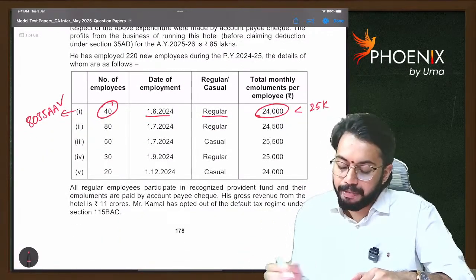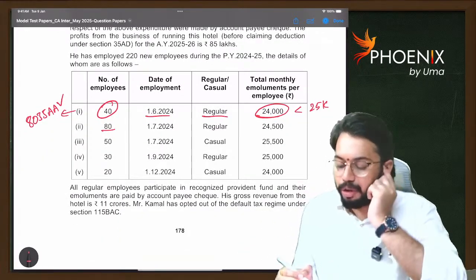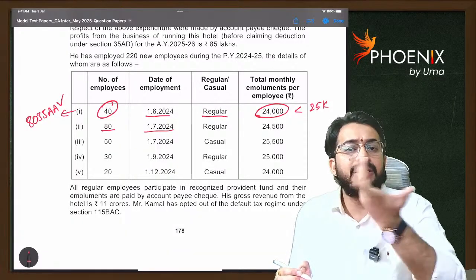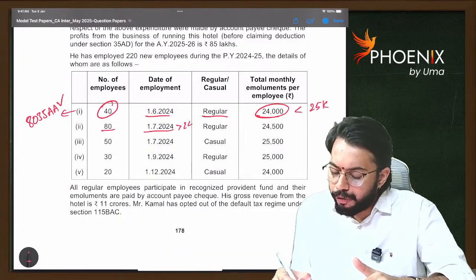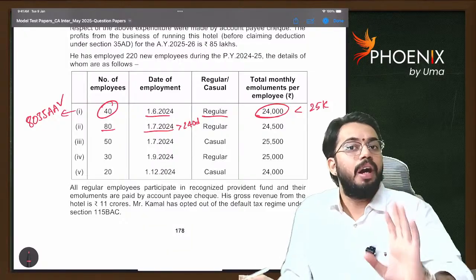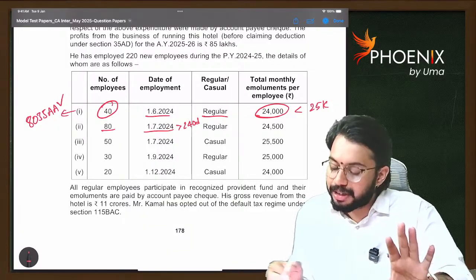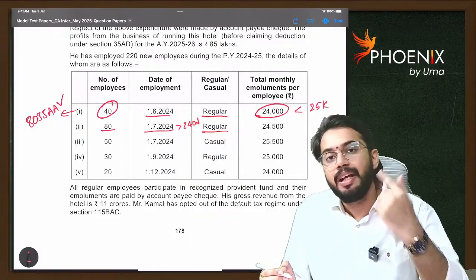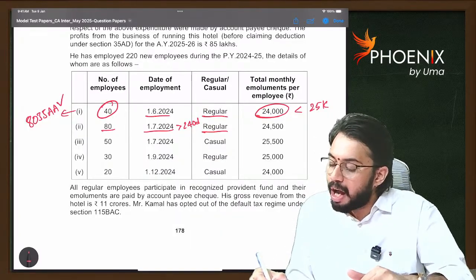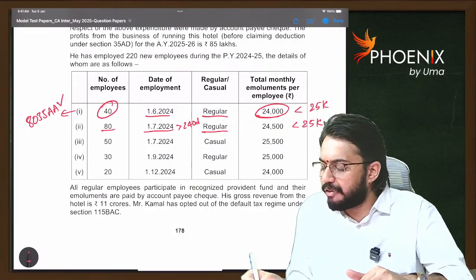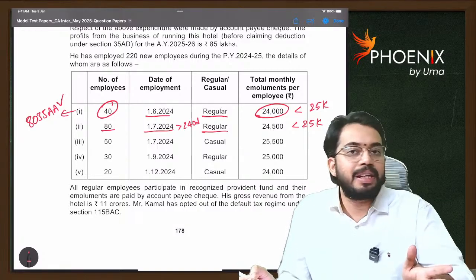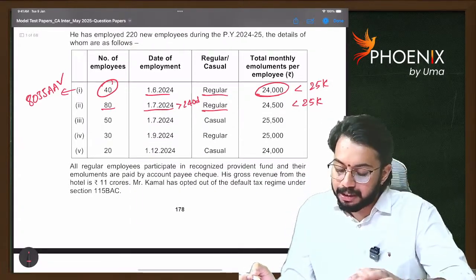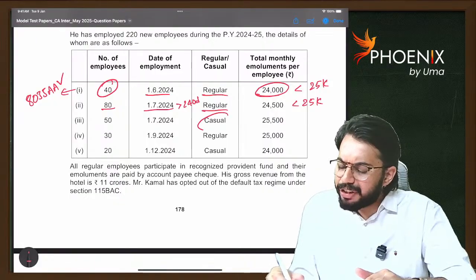Next, 80 employees were recruited on 1st July 2024. That means they worked for more than 240 days. They are also eligible additional employees. Regular employees means they participate in a recognized provident fund, and salary is also less than 25,000. For them, whatever salary is paid, you can claim deduction under 80JJAA. Next. Casual employees.